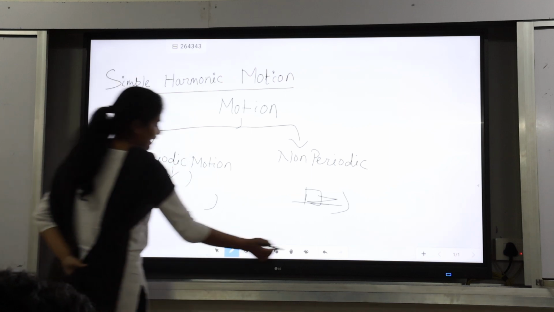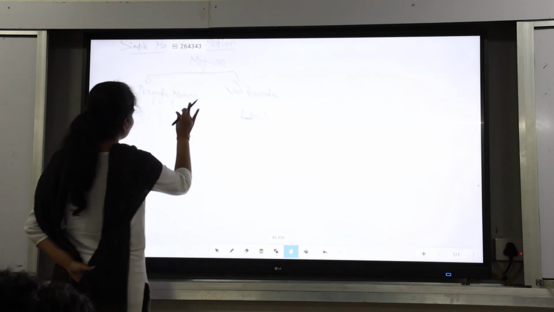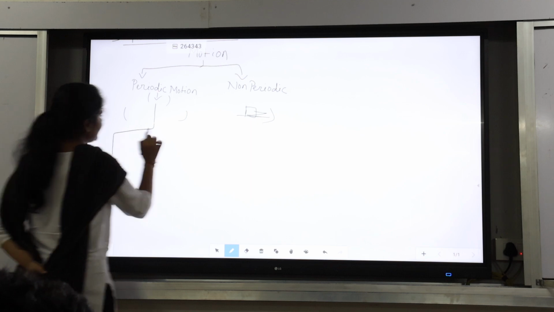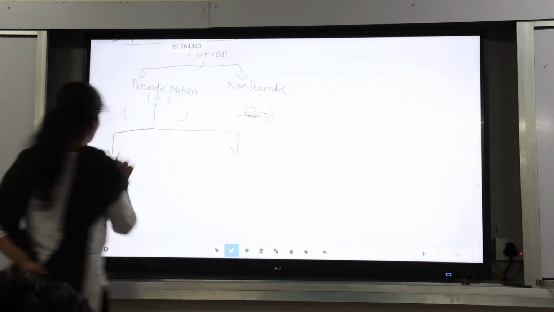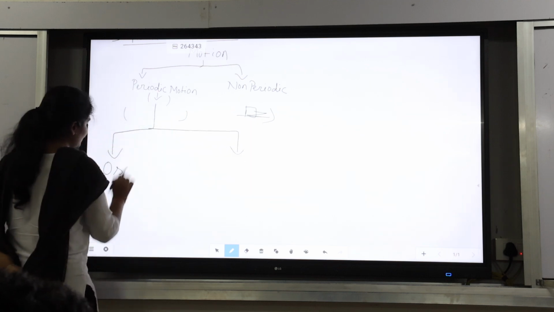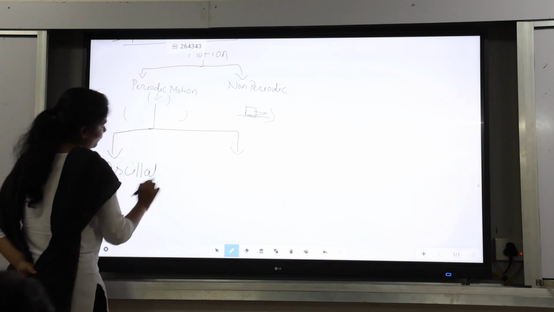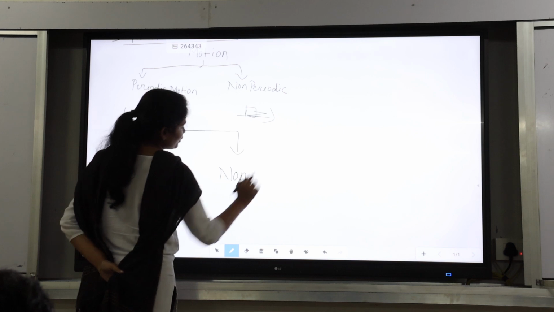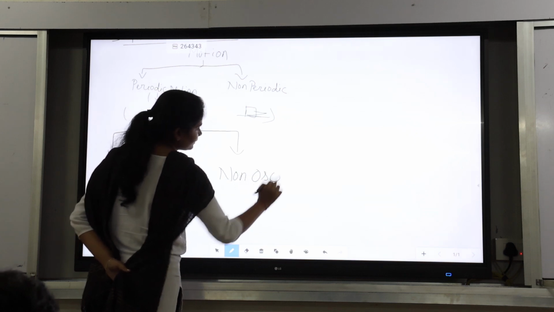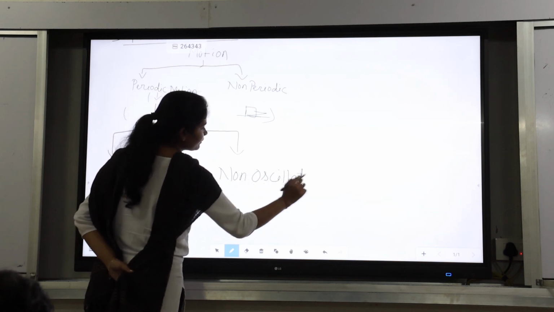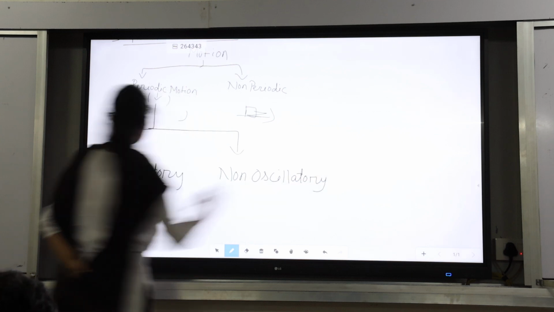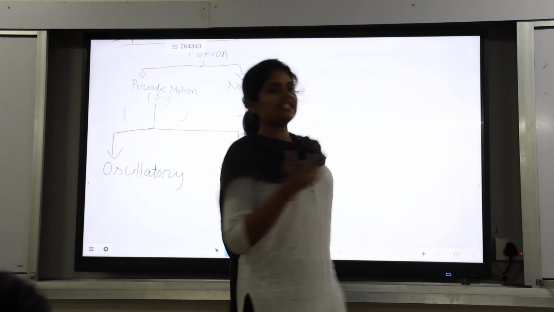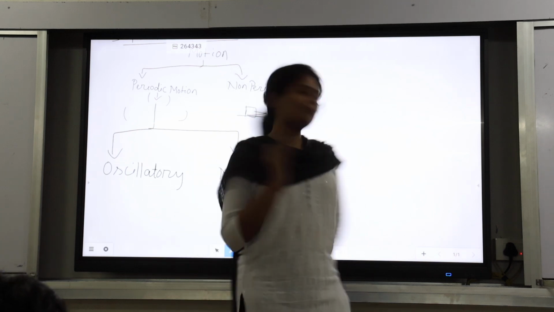Next, under periodic motion there are two types: one is oscillatory, another is non-oscillatory motion. So what is oscillatory motion? When a body repeats its motion about a mean position.